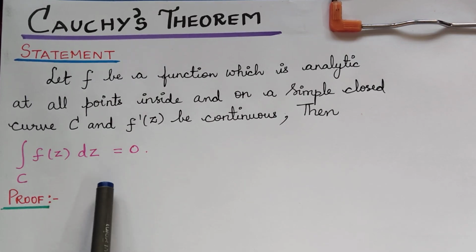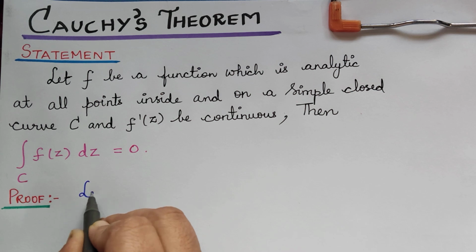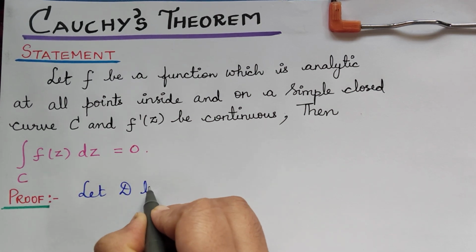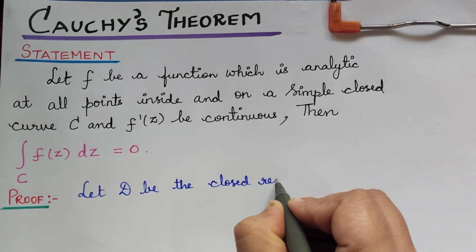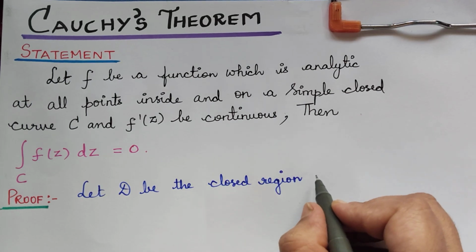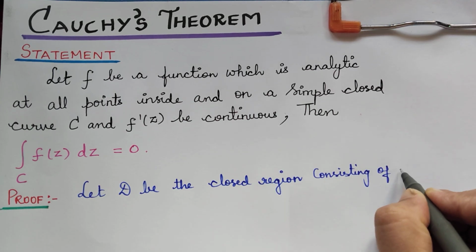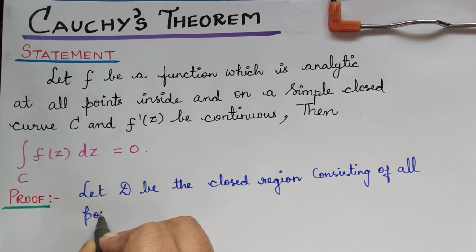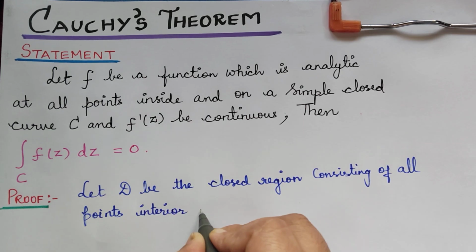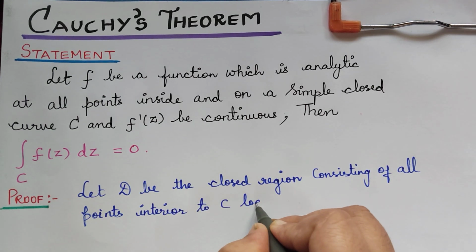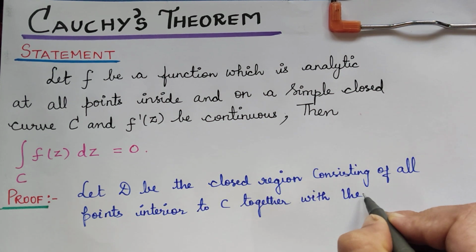Now for this, let us consider a closed region first, and let us represent it as capital D. So let capital D be the closed region consisting of all points interior to C together with the points on C.